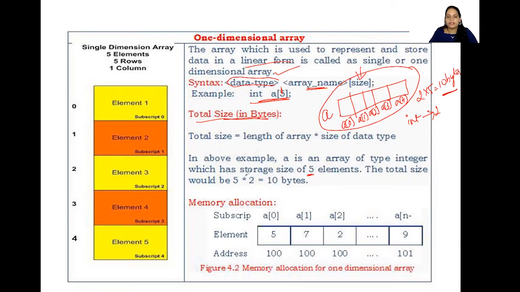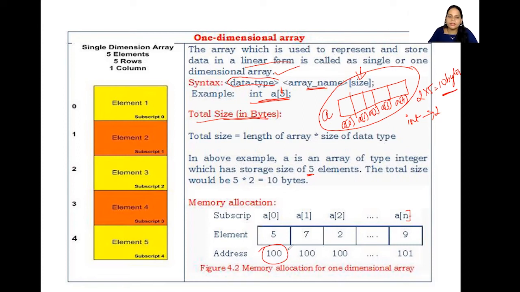So here they have given the memory allocations. This is our subscript, like I said. Here they have mentioned n, okay? So the elements are these, and this is the address. Now address and subscript are not the same. Students often confuse them. The address is whatever address is given to this particular memory. No, it need not be 100.